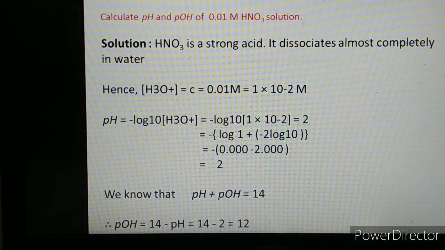Concentration is given, write down the formula for pH, take the log and find out the answer for pH. Then write the formula for the relationship between pH and pOH. Then put the value of pH and find out the value of pOH.